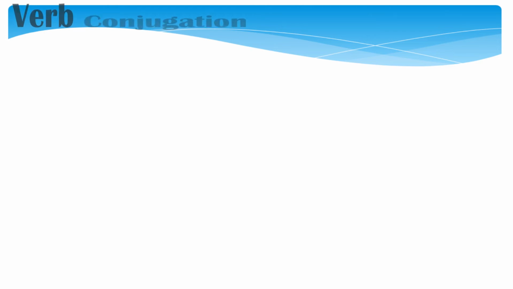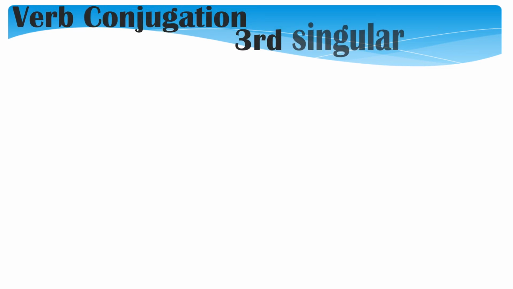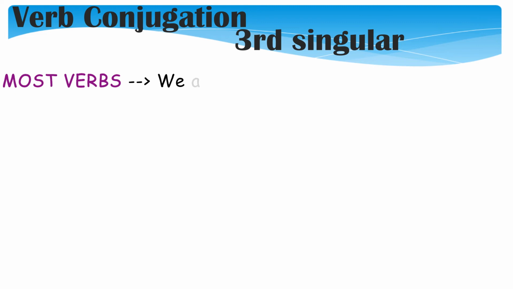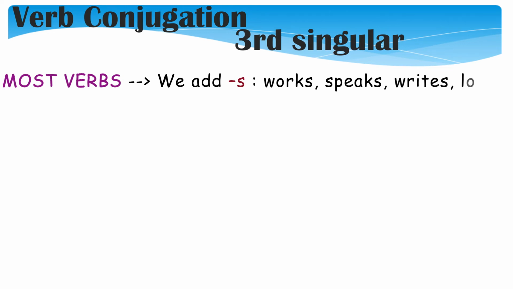Third person singular and that famous s. Well, we said that he, she, and it take the s. Well, there are some slight distinctions. Now, most verbs take s. We add s, like work, works, speak, speaks, write, writes, love, loves. For example, she always talks about school.